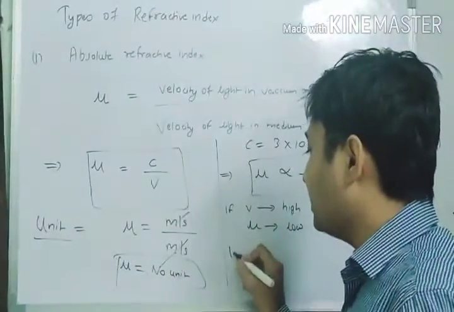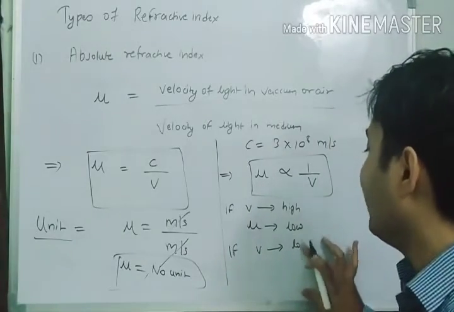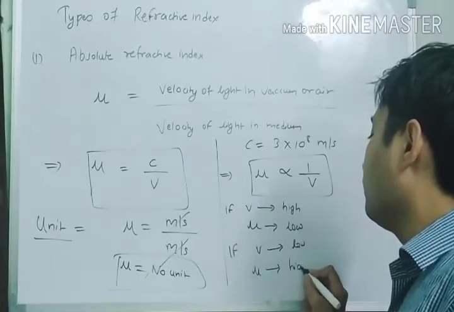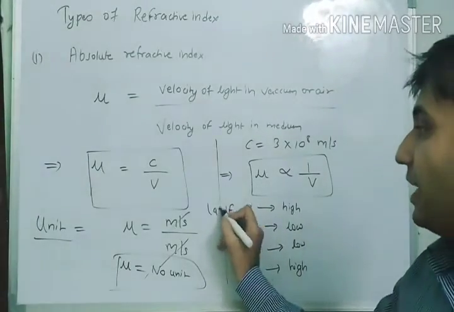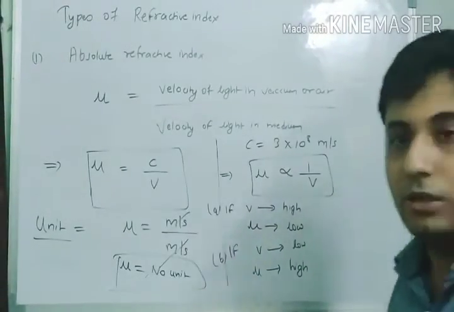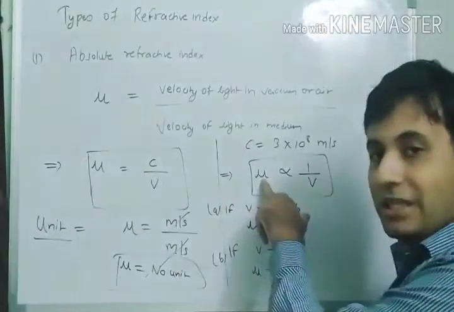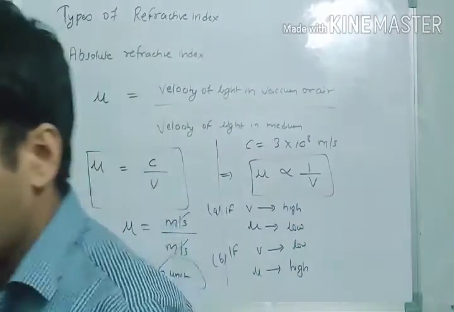In the second case, if v is low, if the velocity of light is low, then the mu would be high. So in both cases we have seen that mu is inversely proportional to 1 upon v. It means that if v is increasing, then mu will decrease. If v is decreasing, then mu would increase. Just note it in your copies.